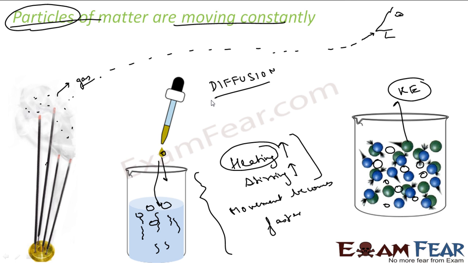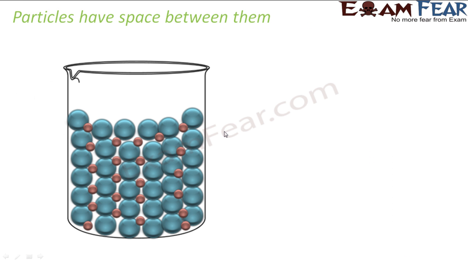So this is how it happens. For example, as I showed you, this is a water molecule, and let's suppose this is ink. These mix on their own. If the ink is smaller in size, it will go into the space between the water molecules. This process of mixing of ink and water is called diffusion.